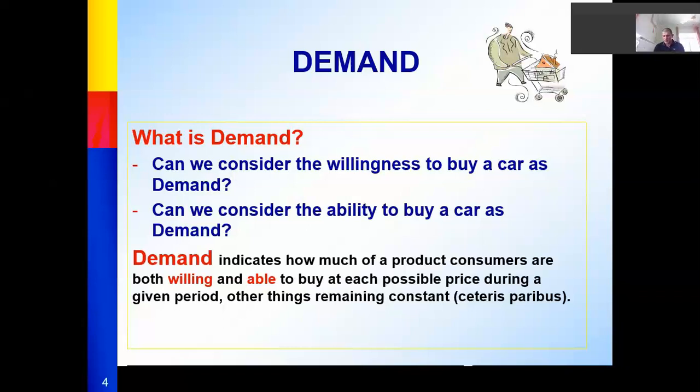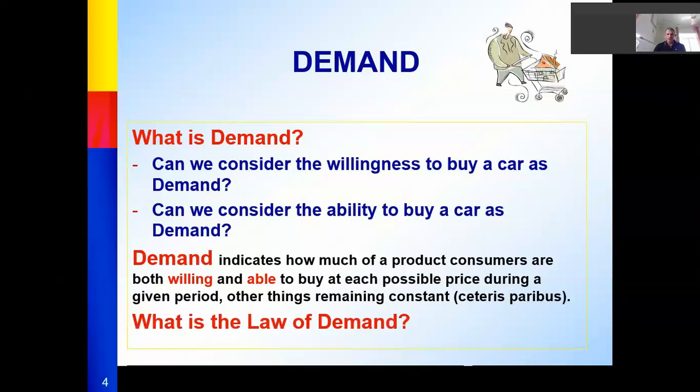What that means is that all other variables like income, taste, and alternative prices are the same, no change. So I have two conditions for demand: willingness, you like it, you want it, and also ability, you have enough money to buy it. If you have both conditions, we can consider this as demand.